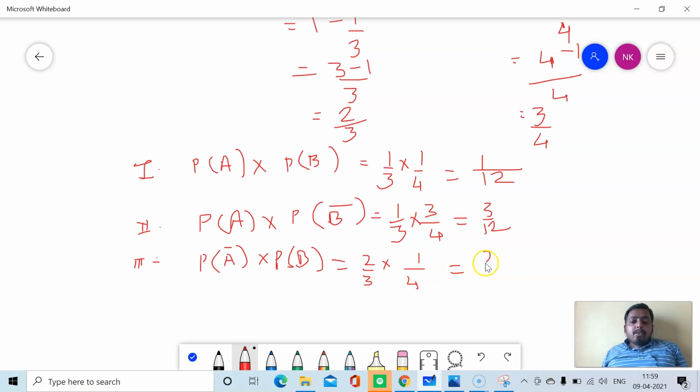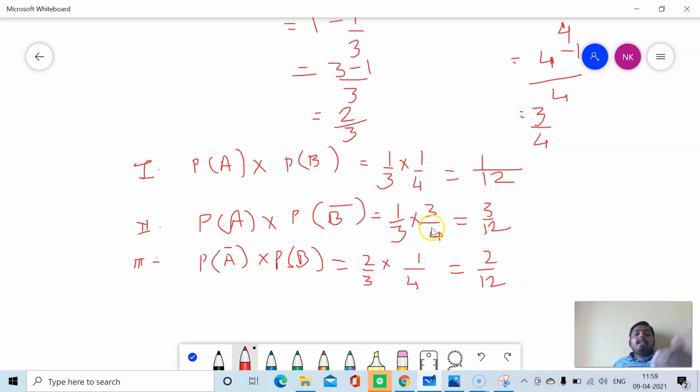That comes out to be 2 upon 12. Another case is that both will not solve the problem, but we are not concerned with that case because we require the problem to be solved.